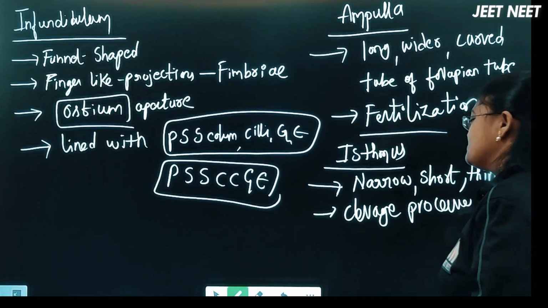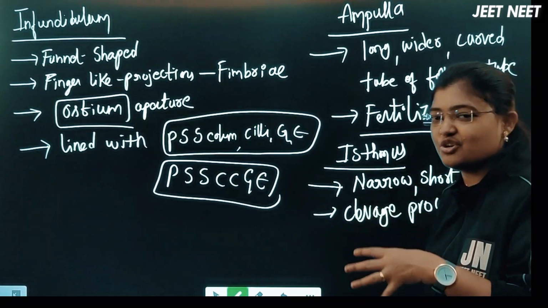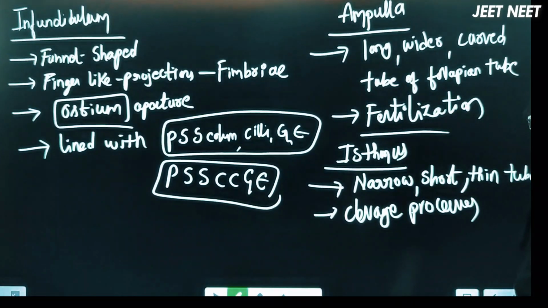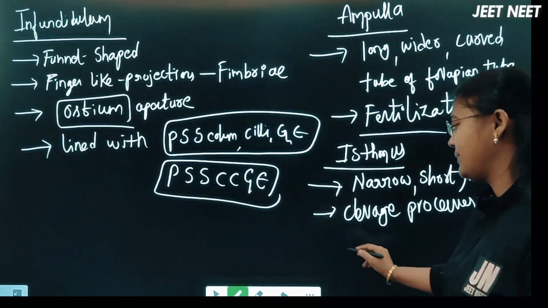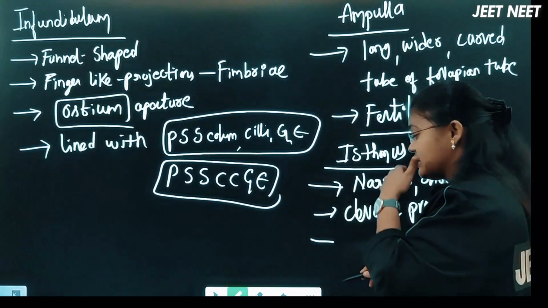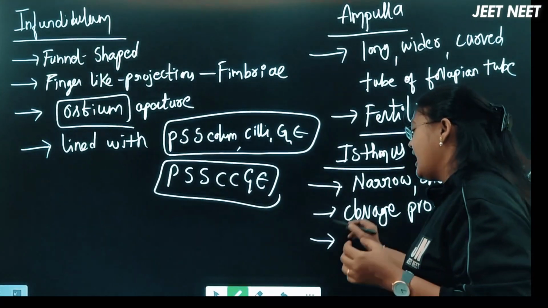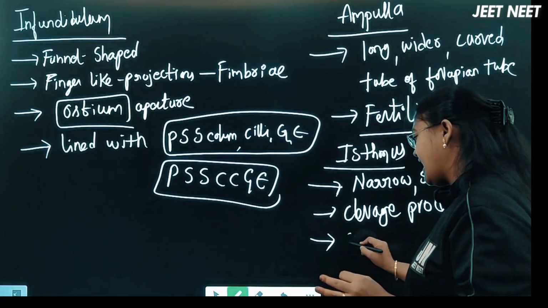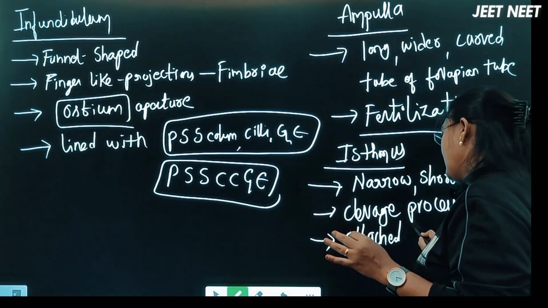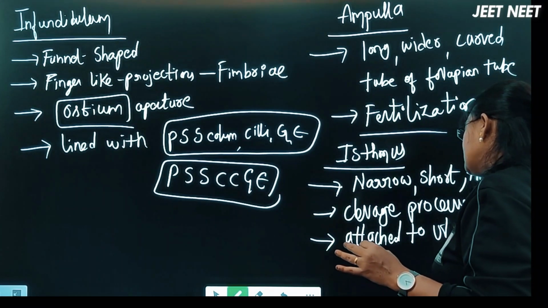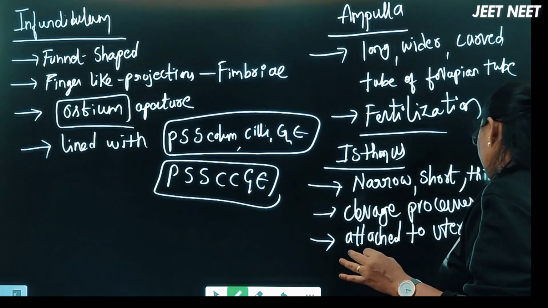Have you remembered the cleavage process? We discussed it in the first lecture of this topic. That is the division of the zygote. Cleavage process will happen. In the first lecture, you can see and understand what exactly the cleavage process is. And it is the part attached to the uterus or enters into the uterus.